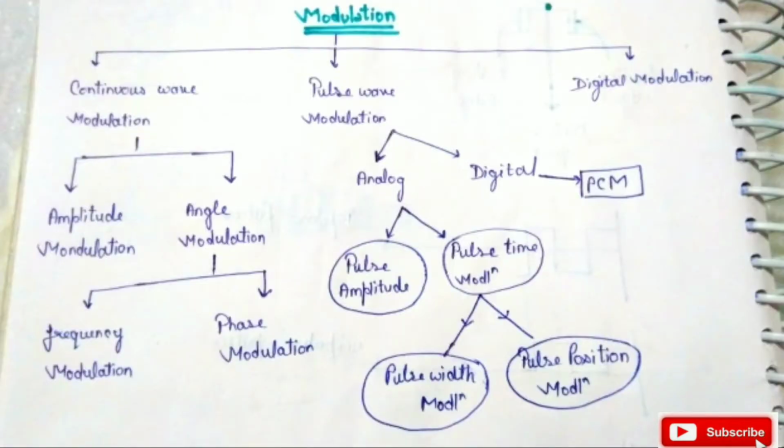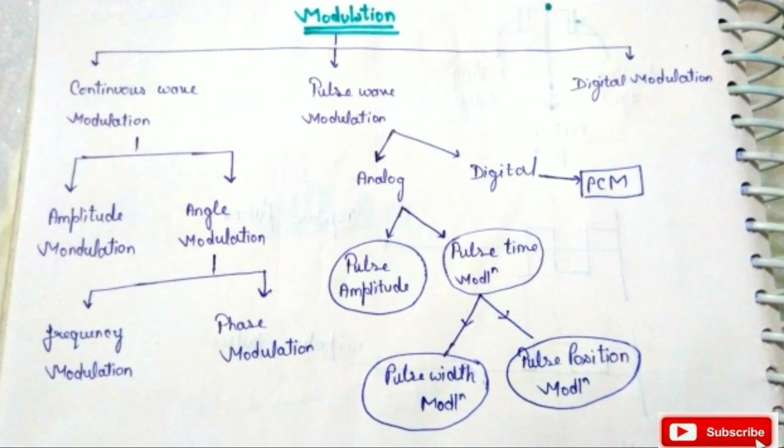Modulation is generally of three types: continuous wave modulation, pulse wave modulation, and the third one is digital modulation. In continuous wave modulation, our message signal and the carrier signal both are of analog form. In pulse wave modulation, our carrier signal is a pulse wave and the message signal is of analog form. In digital modulation, both are of digital form. Continuous wave modulation is of two types: amplitude and angle modulation. And angle modulation is of two types: frequency and phase modulation. I already discussed all these continuous wave modulations.